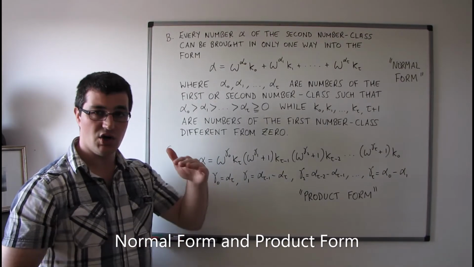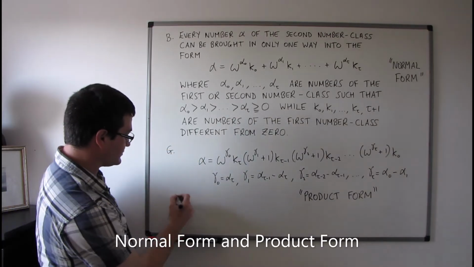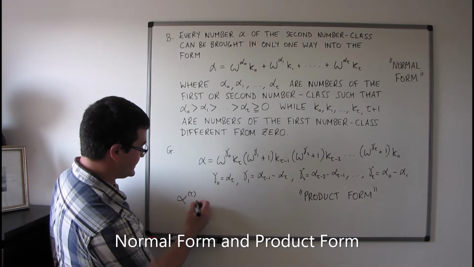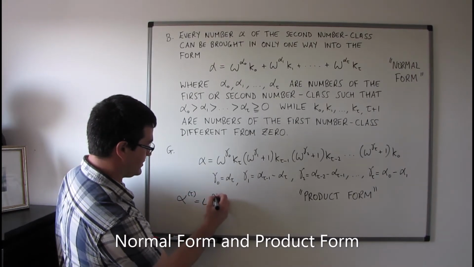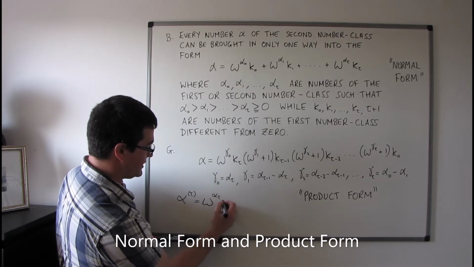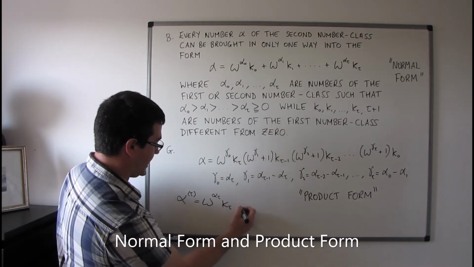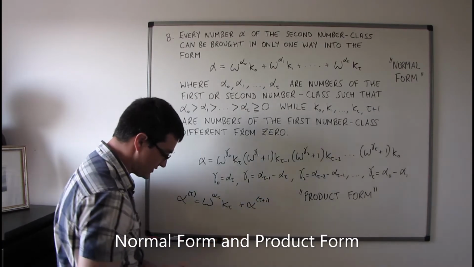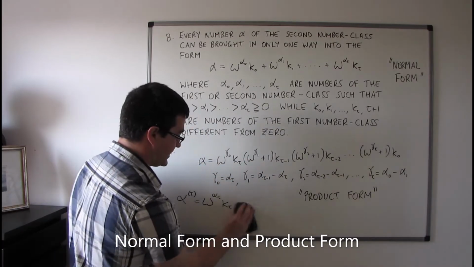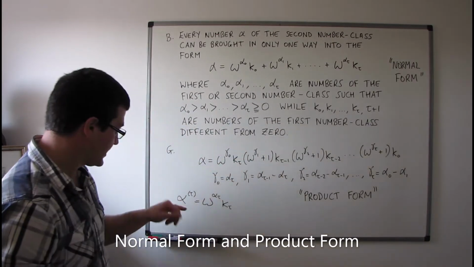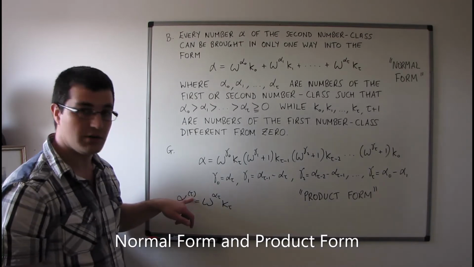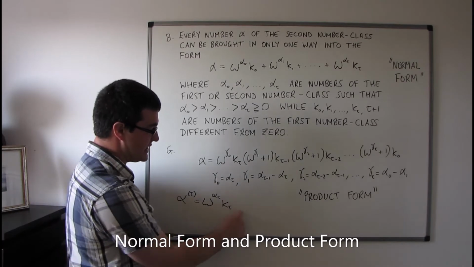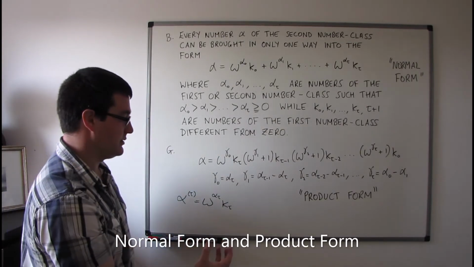It might be that earlier in the process, we get something like alpha tau is equal to omega to the alpha tau kappa tau, and where the plus alpha tau plus 1 here is actually equal to 0, in which case it would disappear.